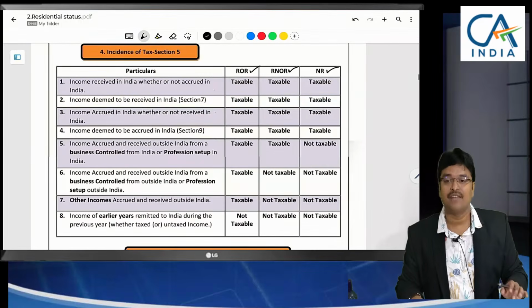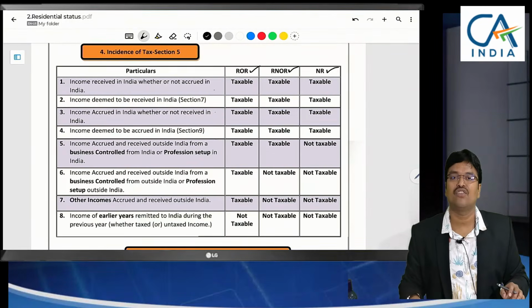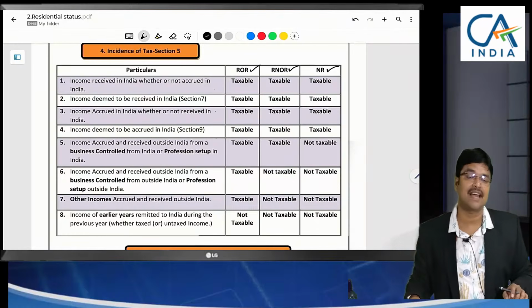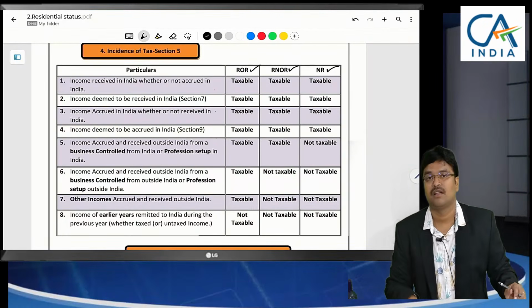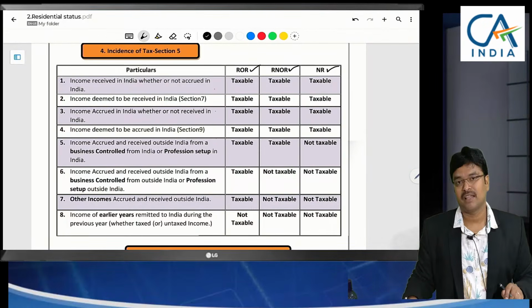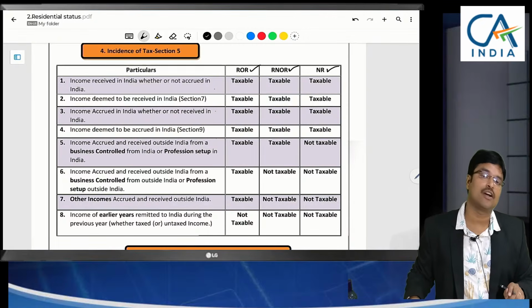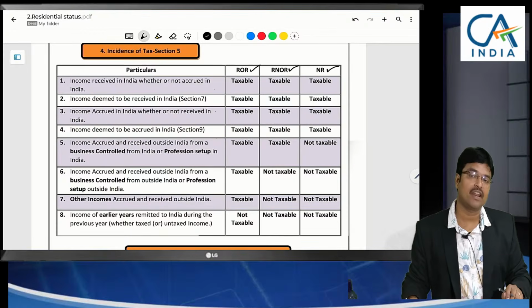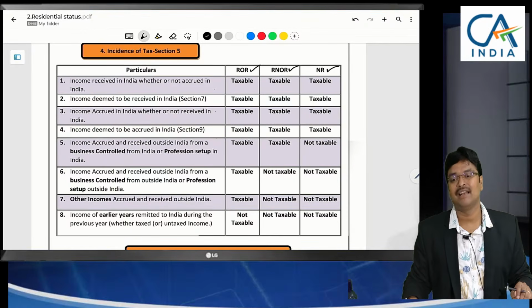8 incomes were given. Which income is taxable for which assessees, those things. Now let us take a clarification. Here many important points of the Income Tax Act like provident funds, contribution to them, employer's contribution, employee's contribution, pension funds, like this many special points which are useful in our daily routine practice also we will discuss here.